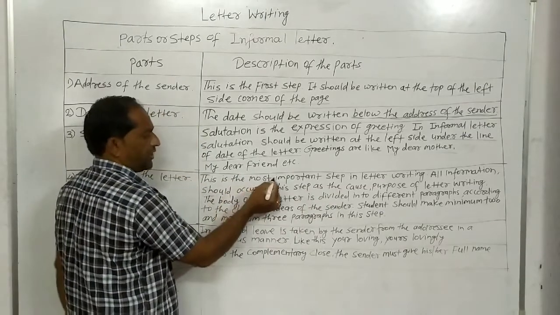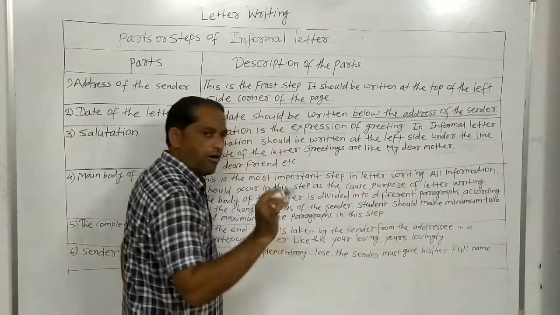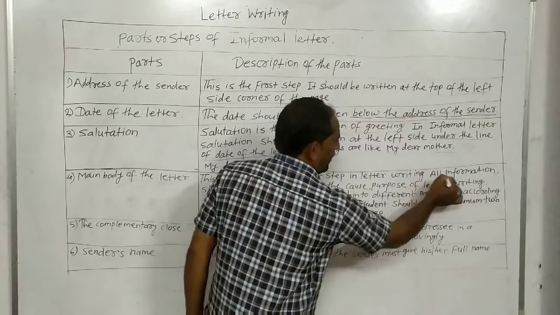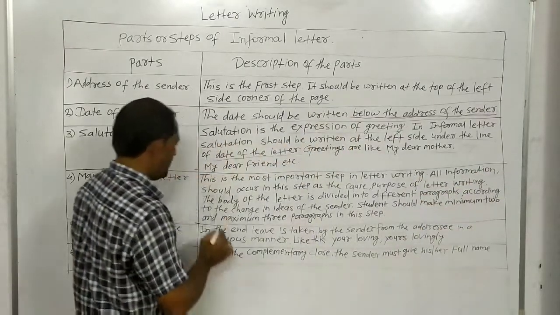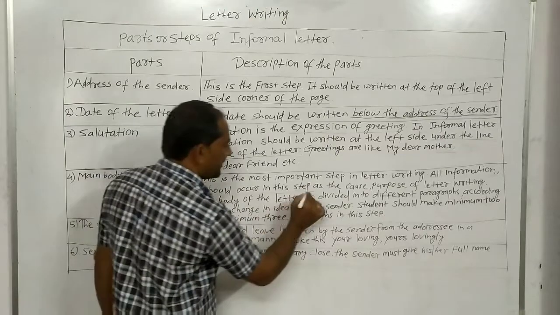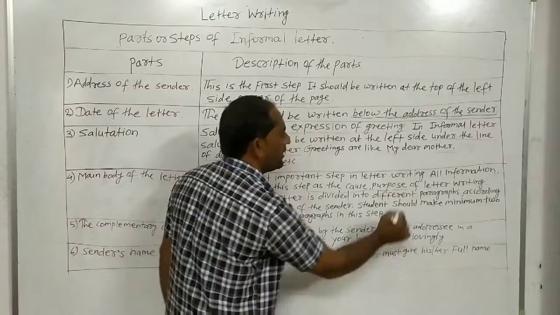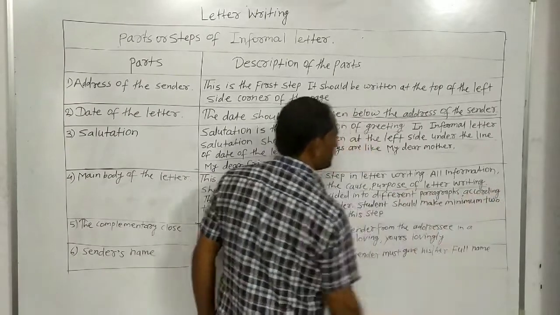This is the most important step in letter writing. All information should occur in this step, as the cause and purpose of the letter writing.